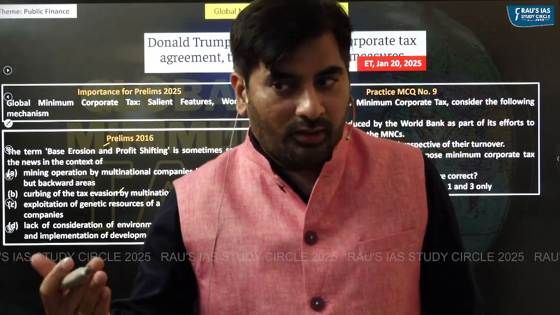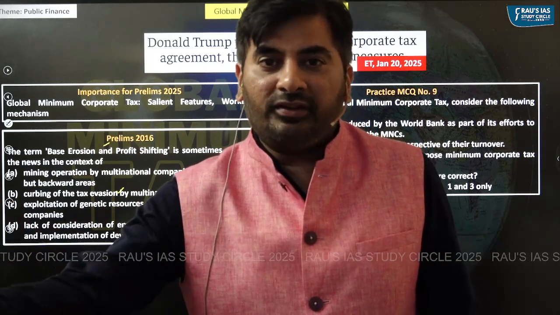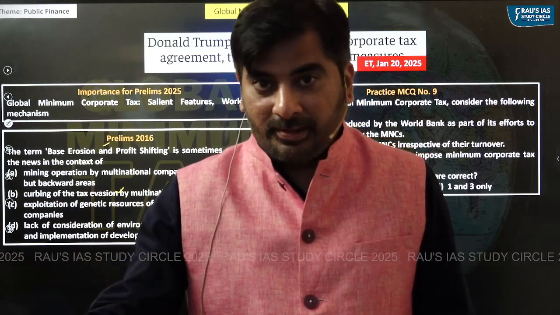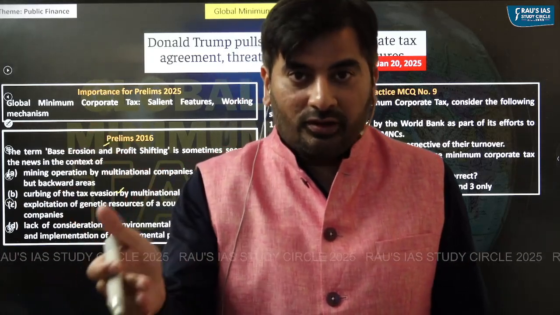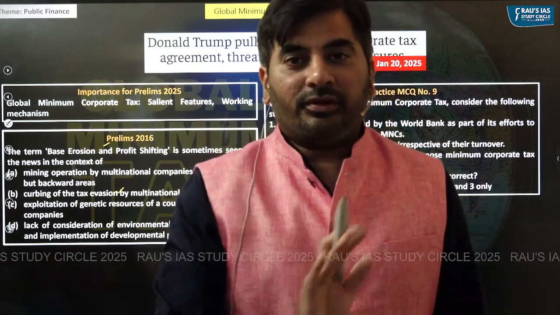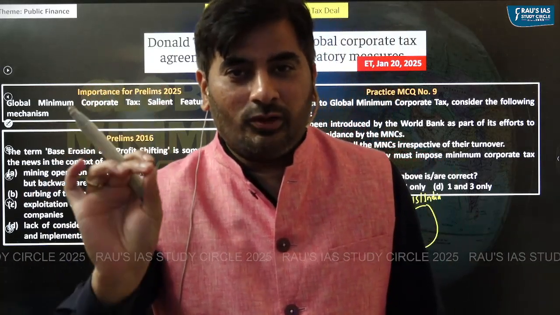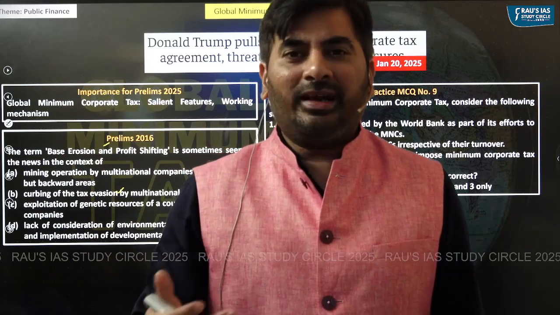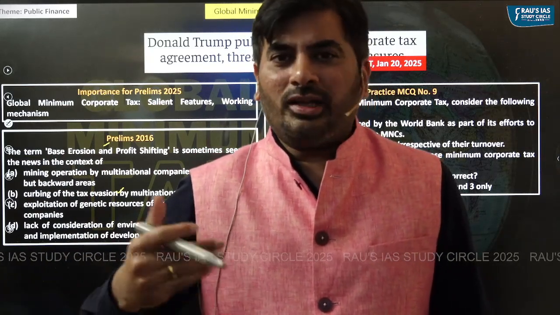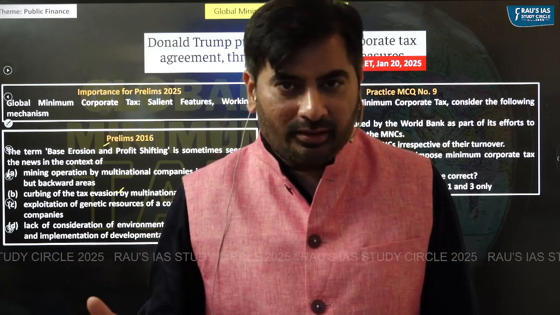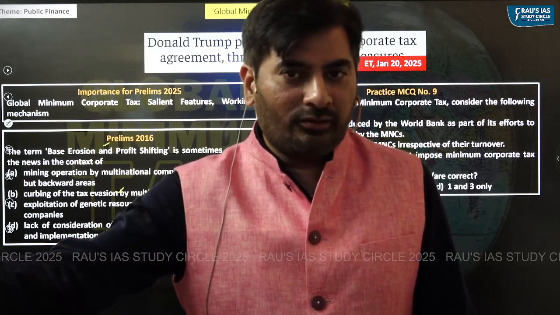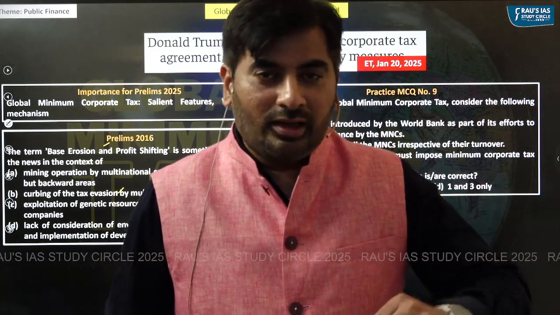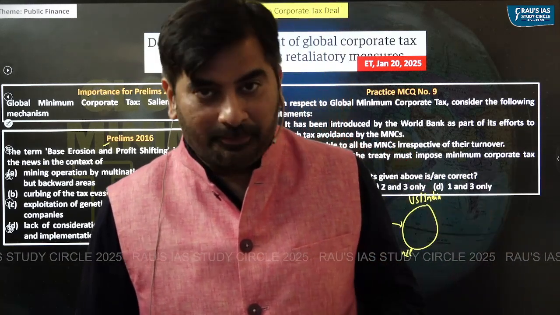So if companies want, they can have a corporate tax of more than 15% also. But countries who are signing this particular treaty should not reduce the corporate tax rates to below 15%. Minimum corporate tax rate should be equal to 15%. For example, in case of India, the corporate tax rate is somewhere around 22 to 25%, right? Which is above the minimum corporate tax of 15%. But can it go below 15%? Absolutely not, if India has signed this particular treaty.